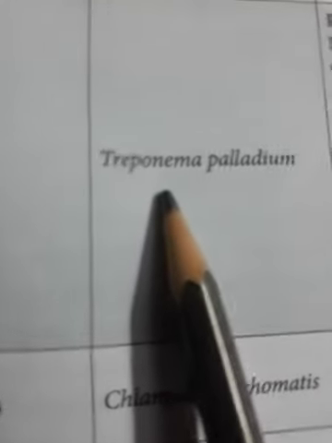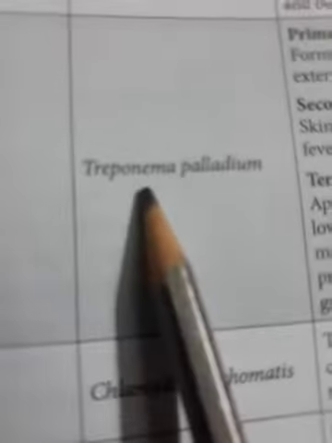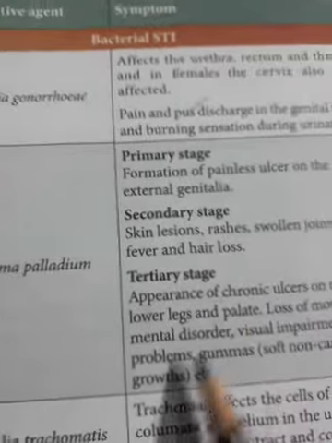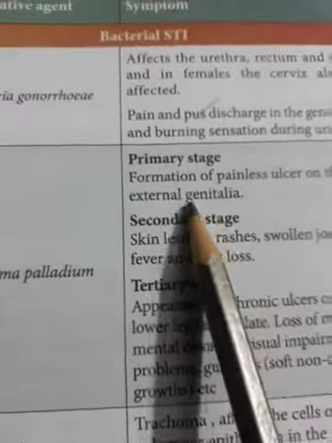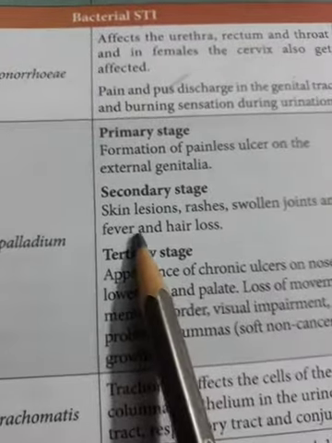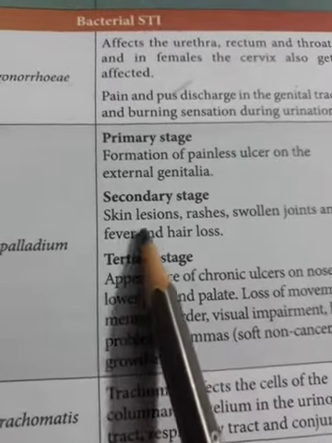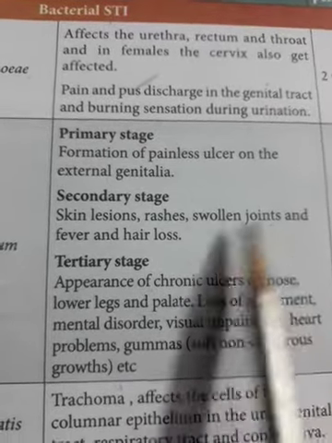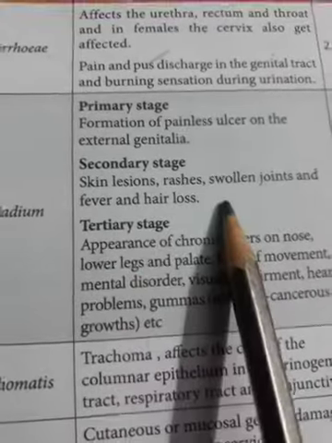Now the second one is called syphilis. The name of the bacteria is Treponema pallidum. There are three stages of infection: primary, secondary, and tertiary. In the primary stage, a painless ulcer forms on the external genitalia. In the secondary stage, skin lesions, meaning affected areas on the skin, rashes, swollen joints, fever, and hair loss appear.